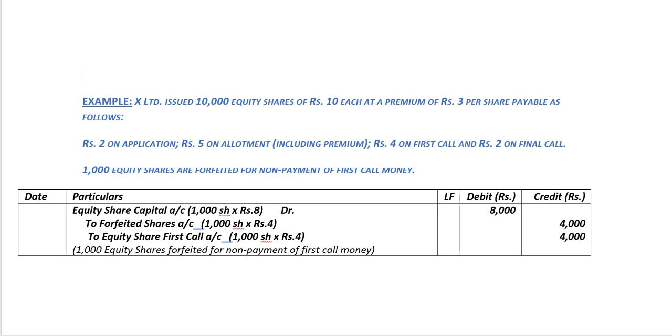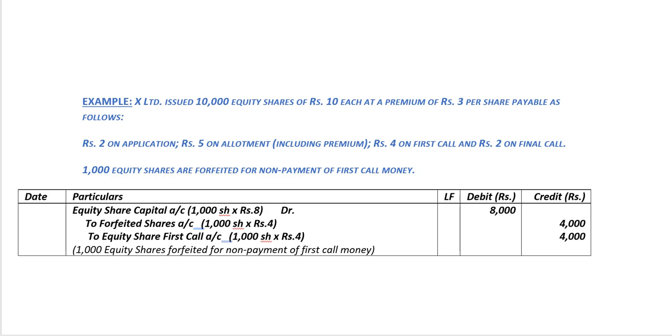We'll discuss the journal entry in this case. We need to debit equity share capital account with the number of shares forfeited, which is 1,000 shares, multiplied by the amount which is called up excluding the premium. So that is rupees 8 totaling to rupees 8,000.